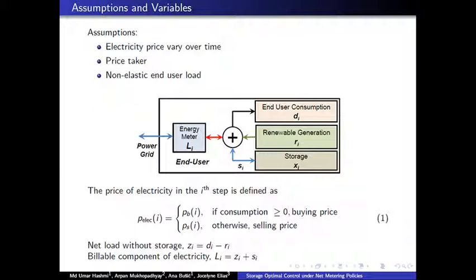We assume that electricity price varies over time. Each of these users acts as a price taker of electricity, and these consumers have non-elastic end user load. In terms of block diagram, we show the power flow directions and the associated variables of the system. The electricity prices can be separated as buying and selling. If the consumption is greater than zero, then the user is buying electricity from the grid, and vice versa for the selling case. The billable component of electricity will be the sum of the end user consumption, renewable generation, and the storage output.